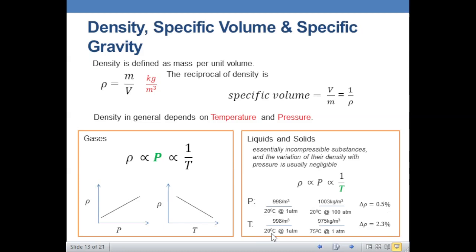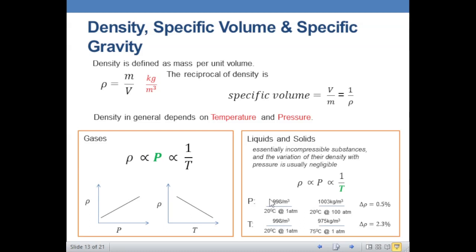So what about the temperature? If we are going to increase a 20 degrees Celsius water, okay, this is referring to water, into 75 degrees Celsius at 1 atmosphere, from 998 kilogram per cubic meter, it will decrease into 975 kilogram per cubic meter. Okay, so here 998, this is kilogram per cubic meter.